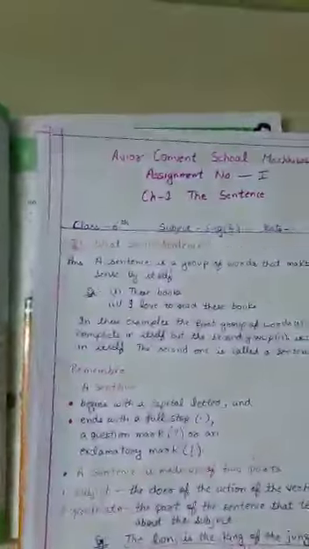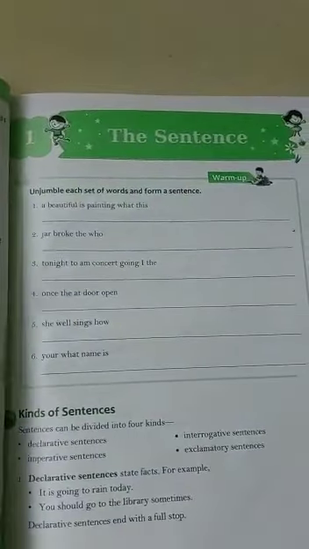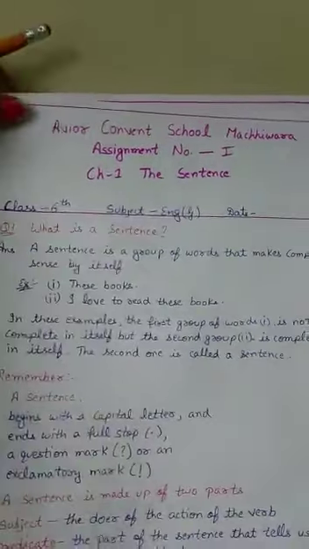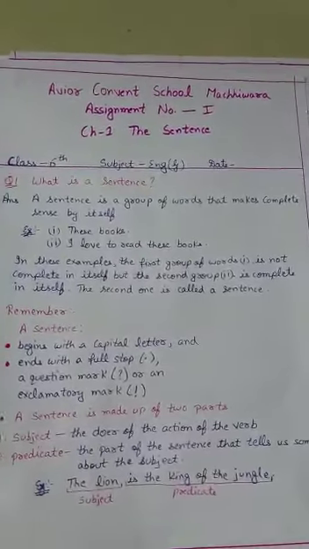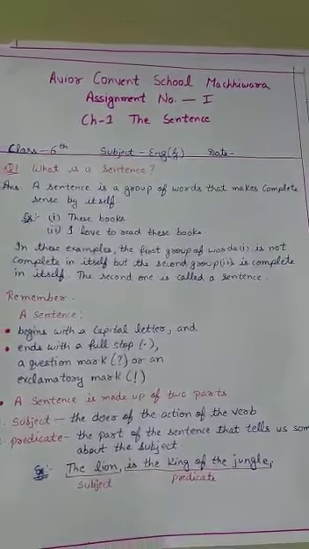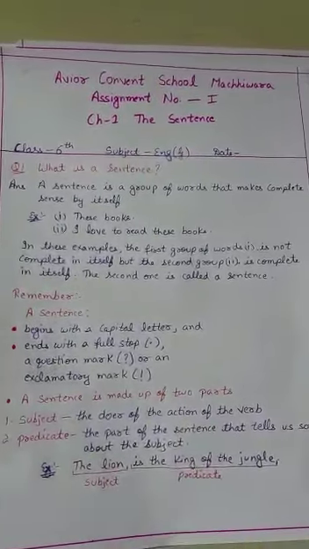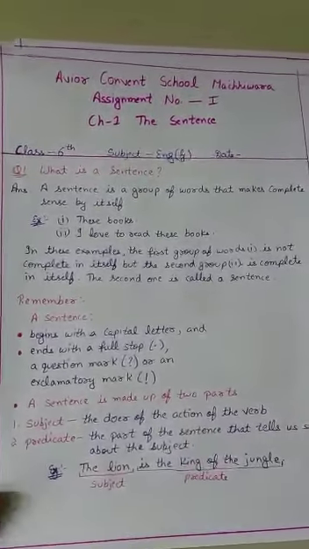Dear students, today we will start the first chapter of your book, The Sentence. Do you know what is a sentence? A sentence is a group of words that makes complete sense by itself. There are two examples.